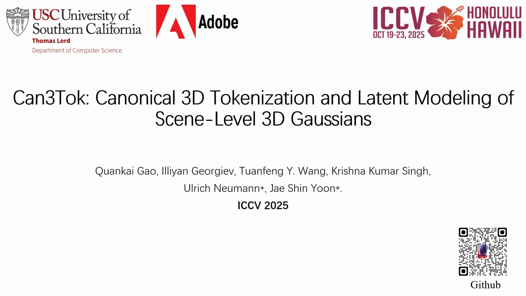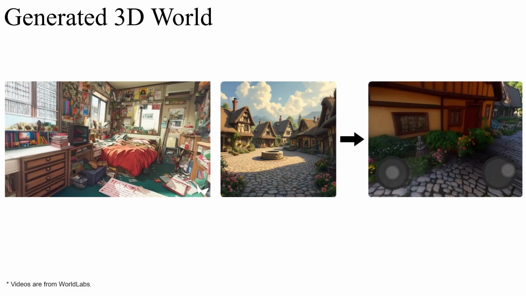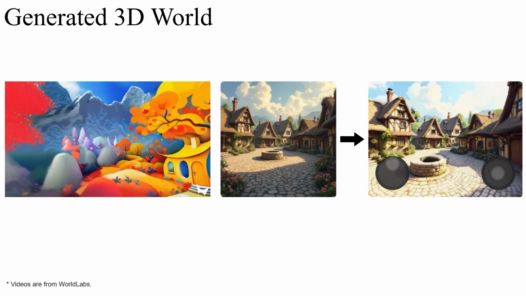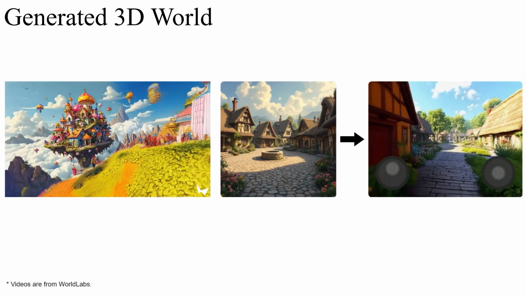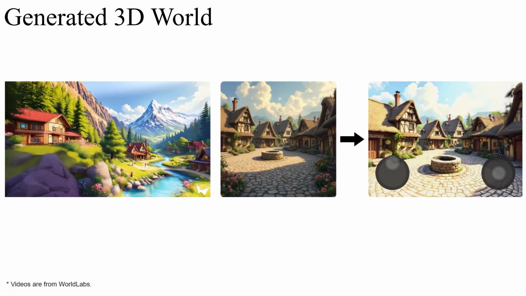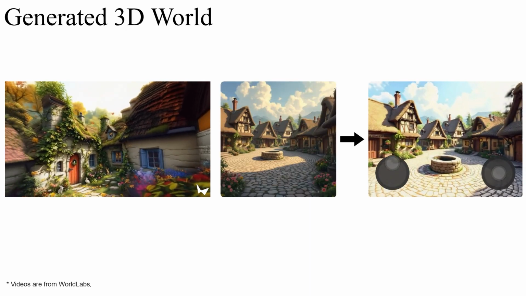We introduce Can3Tok, canonical 3D tokenization and latent modeling of scene-level 3D Gaussians. Nowadays, 3D generation showcases the ability of freely exploring a generated 3D virtual world, which consists of rich, visually appealing contents. But the problem is how to create such a photorealistic virtual world.